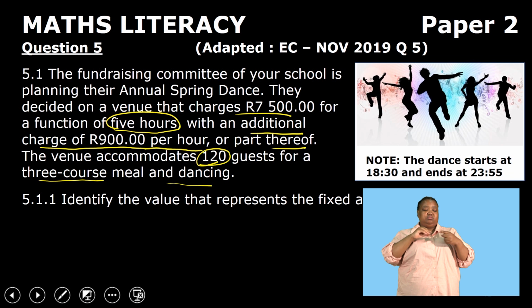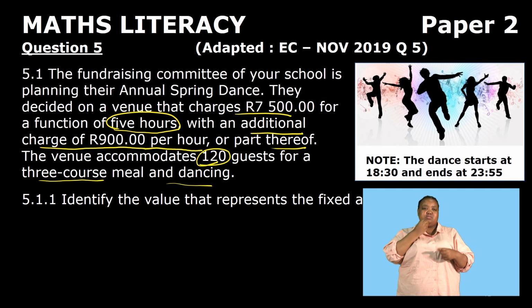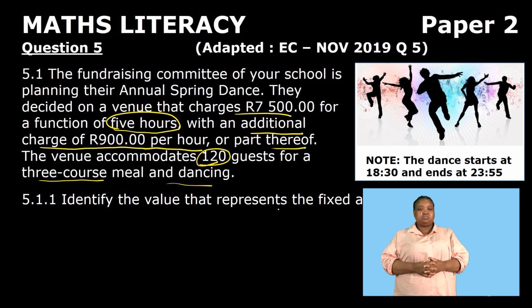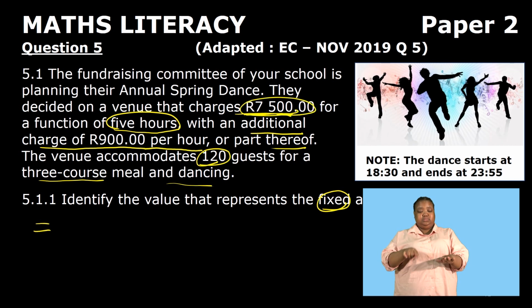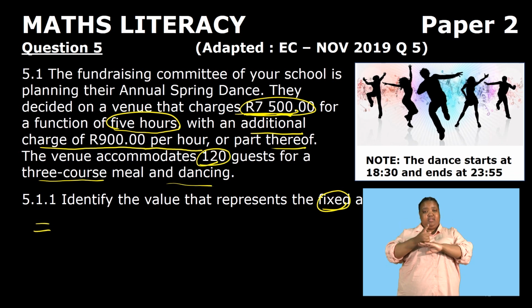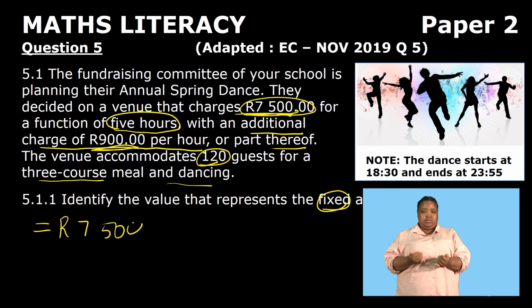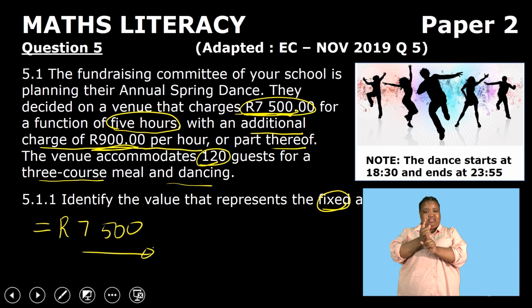Then question 5.1.1, it says identify the value that represents the fixed amount. So looking at this, what we are given, when you hire this venue, it simply means you will be charged 7,500. So that will be the fixed amount. Thereafter, if you spend more than the 5 hours that is allocated to you, you're going to pay an extra 900. So the 7,500 will be the fixed amount.